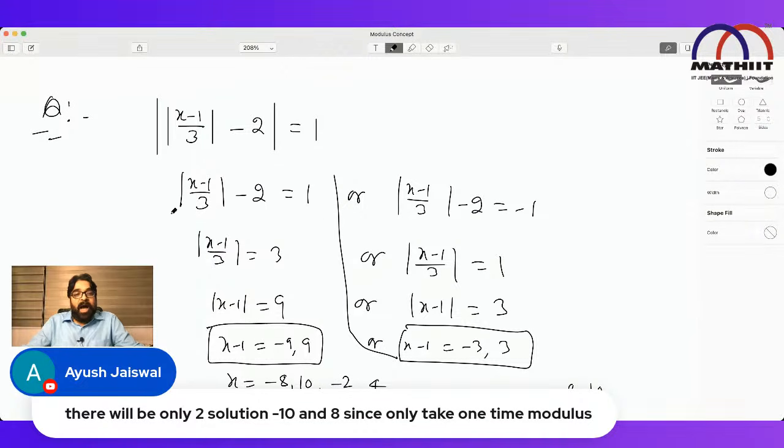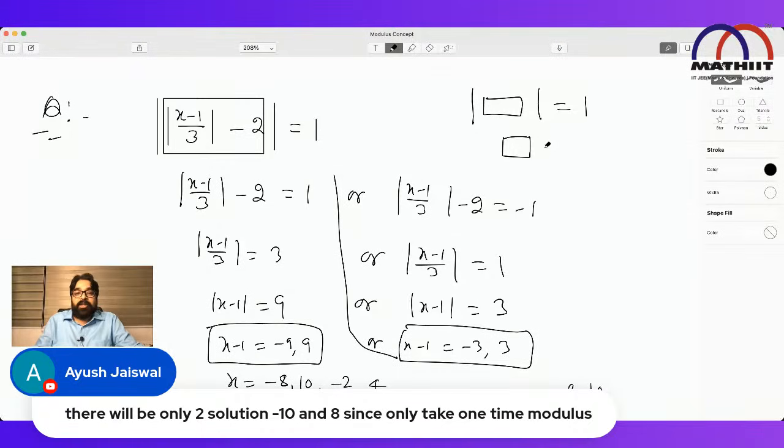This will be either 1 or minus 1. What does it mean? For the time being, just take this complete expression as a box. They are saying something box equal to 1, so the hidden picture will be what? This is not the way to learn mathematics.